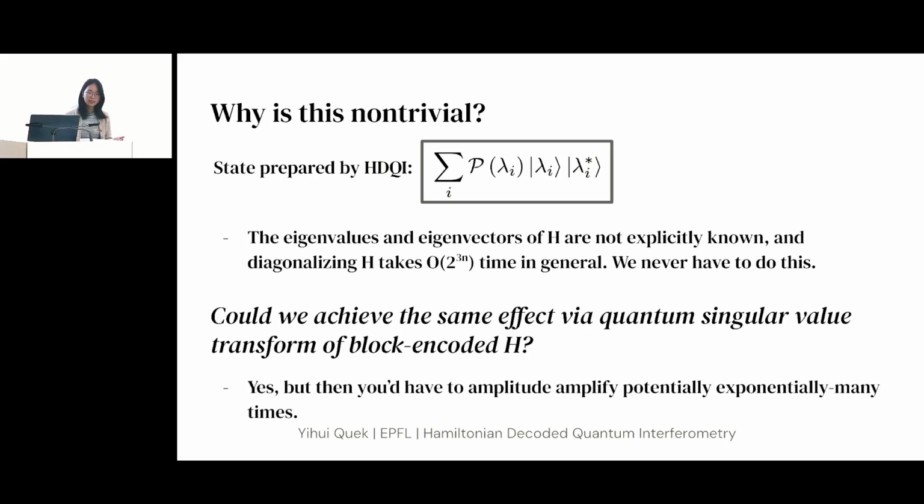So you might also ask, well, this looks very similar to quantum singular value transform. For those of you who know it, could we actually do this via quantum singular value transform if you had a block encoding of H? You could, but then you have to incur this cost, which comes about from the fact that if you want to block encode something, you need the operator norm of that something to be controlled. So then you need to block encode that thing divided by the operator norm. And this just gives you an additional cost where you have to do some amplitude amplification. And we don't have this cost in our method of doing this.